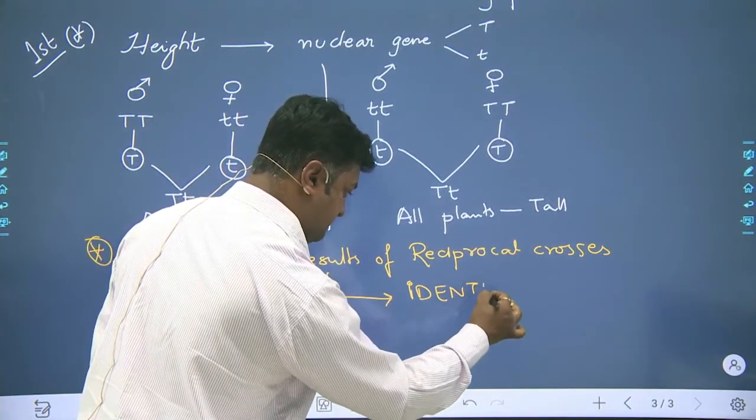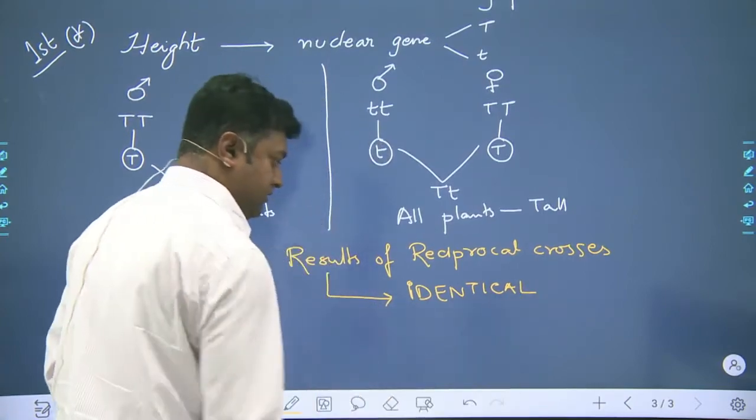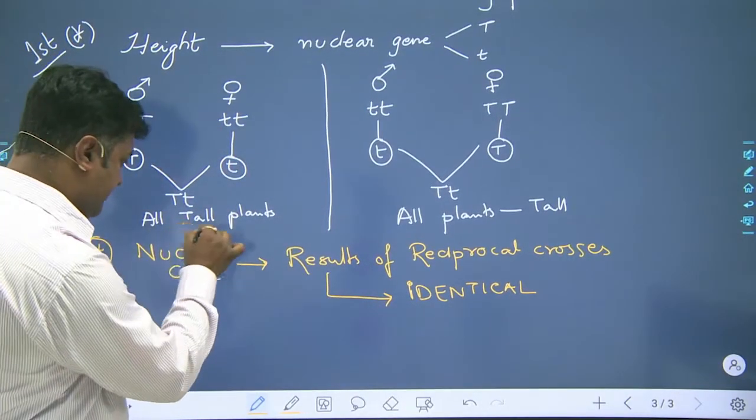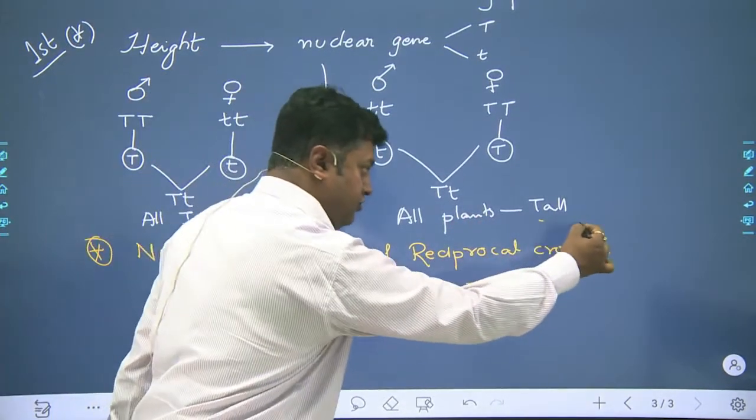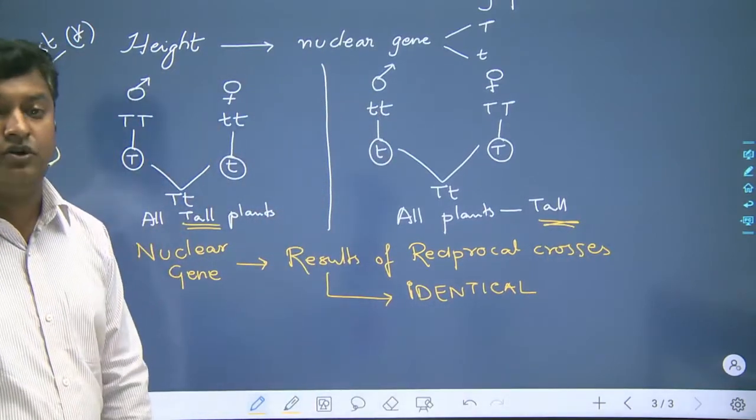We have to get it clear. Here also they were all tall plants. Here also all the plants were tall.